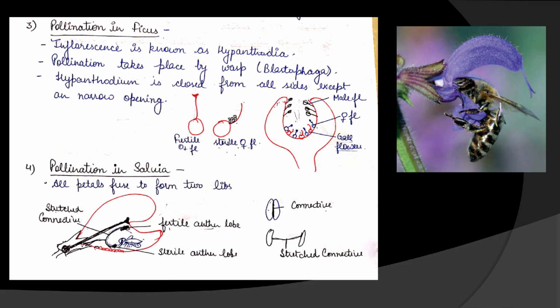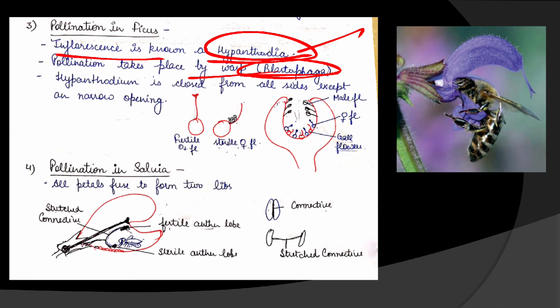Next is pollination in ficus. Hypanthodia. Remember this theme. Inflorescence of ficus is known as hypanthodia. It is very important from the examination point. Pollination takes place by wasp and the name is Blastophaga.